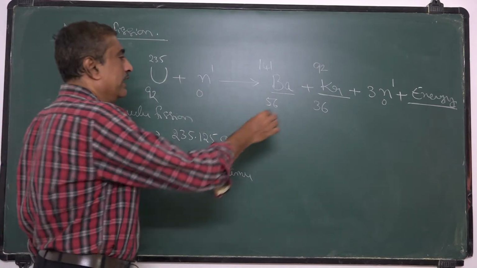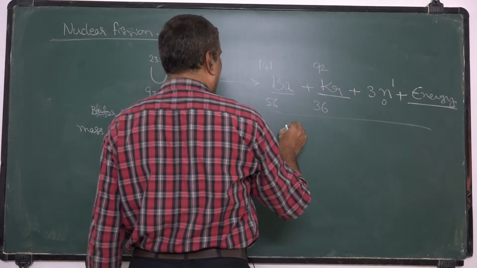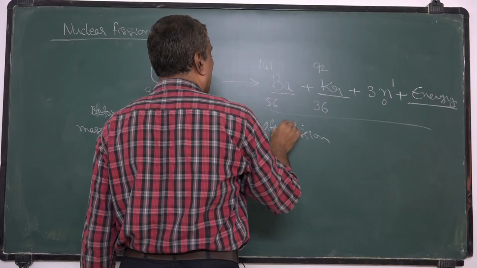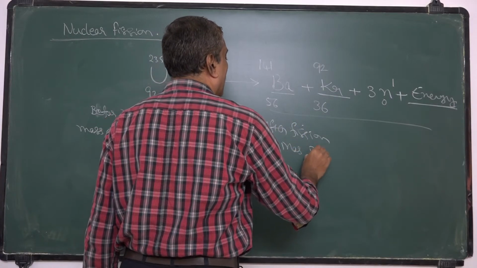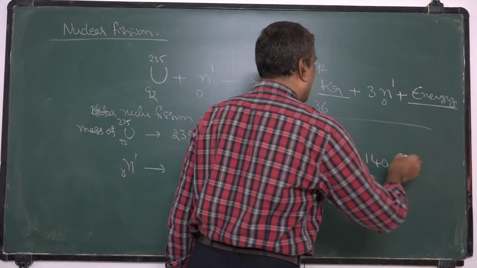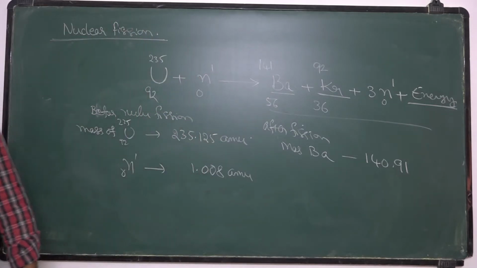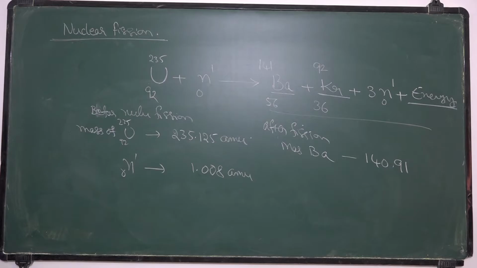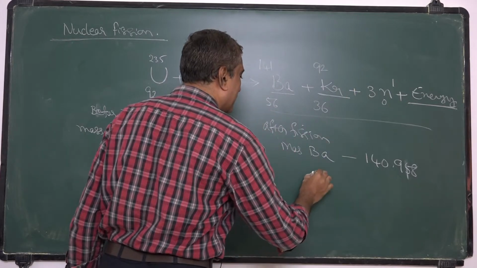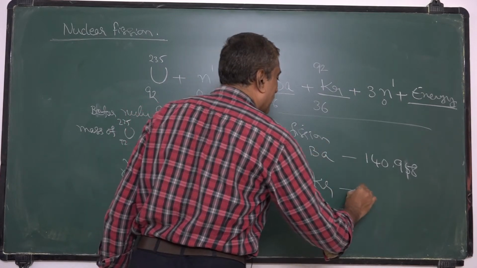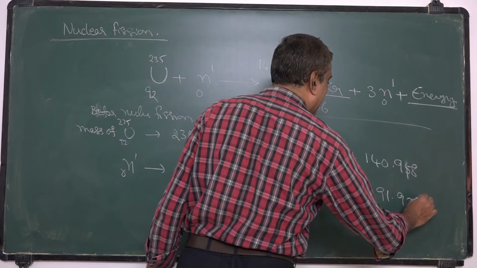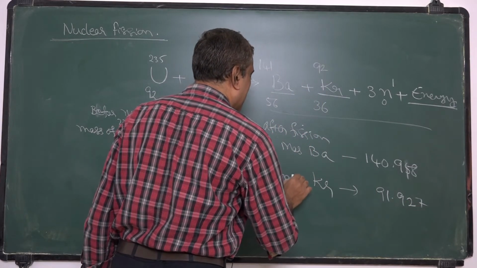And here in this case, after nuclear fission, the mass of barium-141 is approximately 140.958, and that of krypton-92 is 91.927.